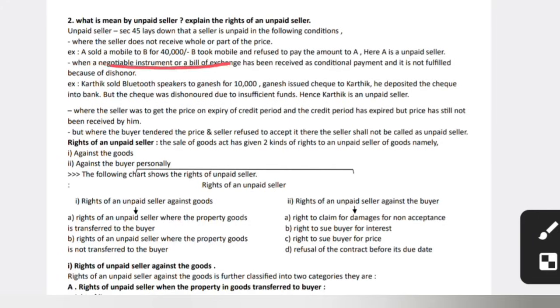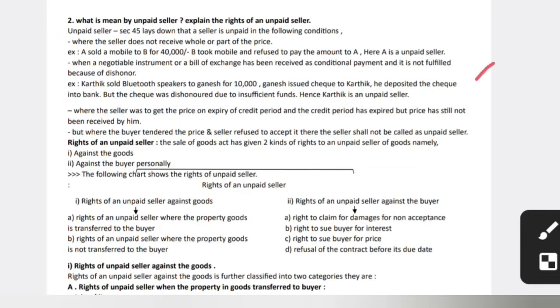Here A sold a mobile to B for 40,000 rupees. B took the mobile and refused to pay the amount to A. Then A is called an unpaid seller. I hope you have got clarity about the unpaid seller. It is important for 4 marks as well as 12 marks.